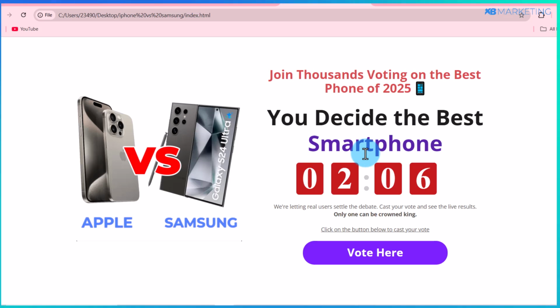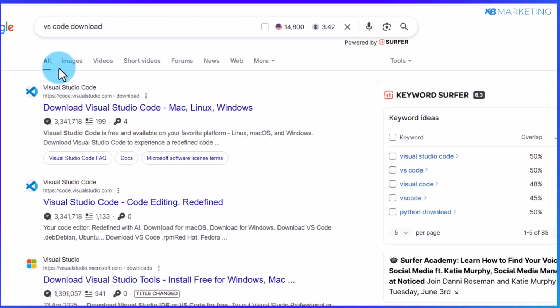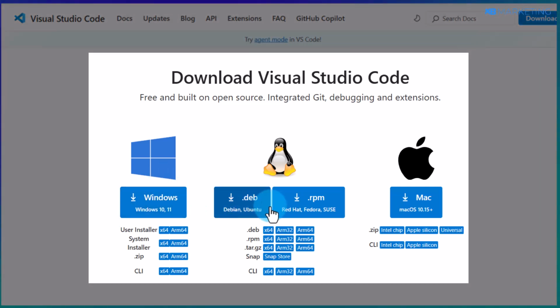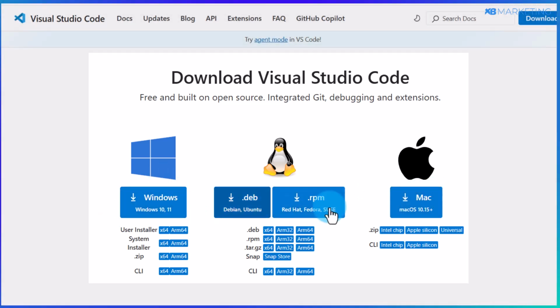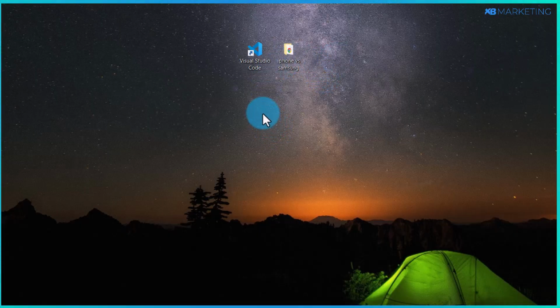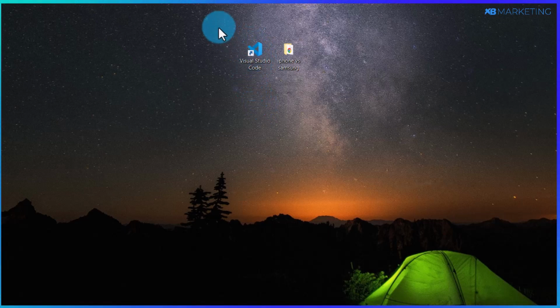And to include this link in your landing page, I'm going to show you exactly how to do it. So you want to simply go over to Google and type in VS Code. So this is a tool that allows you to edit any code on a page. Okay, so you want to come over here and click on the first link. Once you do that, it's going to bring you to this page and all you need to do is to download the version for your respective device, as you can see right here. So once you download the tool, all you simply need to do is to install it on your PC.